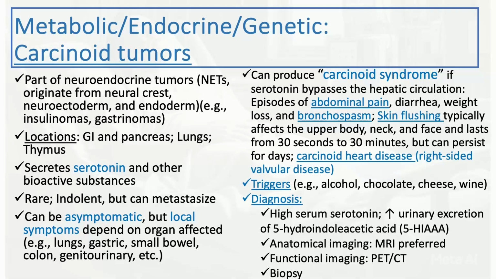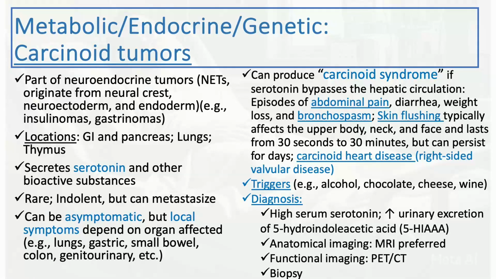And the diagnosis is by checking the serum serotonin, which is usually high. Check also the urinary level of 5-hydroxyindoleacetic acid, or 5-HIAA. Also consider imaging the abdomen, common sites again being the GI tract and the chest. So consider imaging of the abdomen and the chest. MRI is usually preferred because CT scan can miss some smaller tumors. But even better is the functional imaging scan. This can really detect active tumors in, again, the chest or the abdomen based on the location.